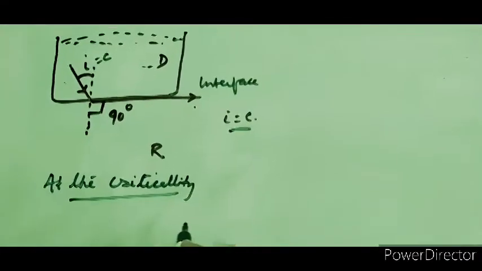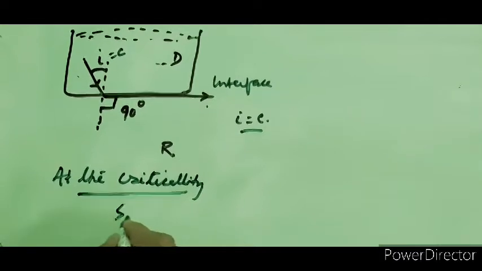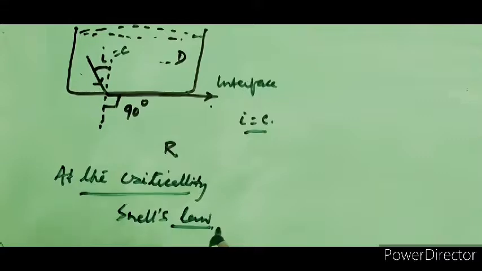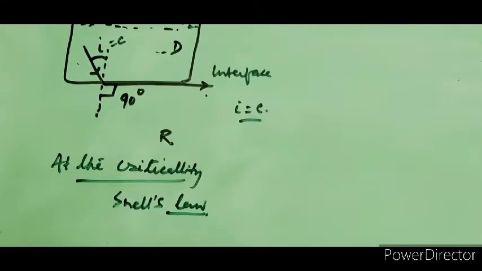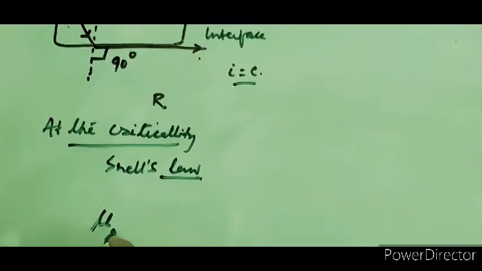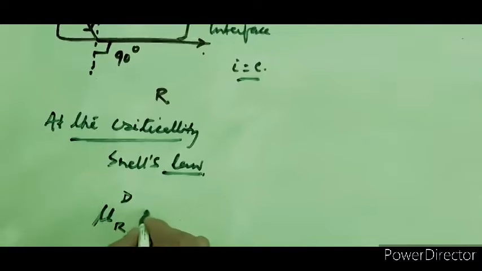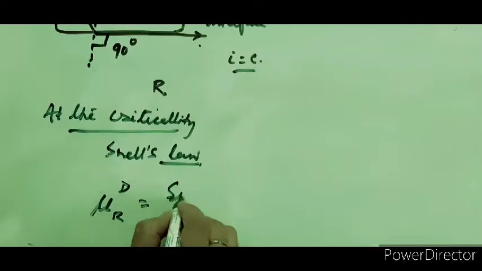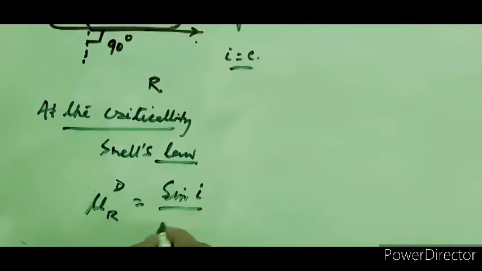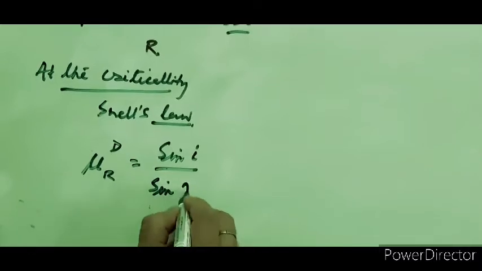So at the criticality, what is the condition? We are going to apply Snell's law of refraction. Snell's law tells that the refractive index of the second medium, here the second medium is the rarer medium, with respect to the denser medium, is equal to sine of angle of incidence by sine of angle of refraction.